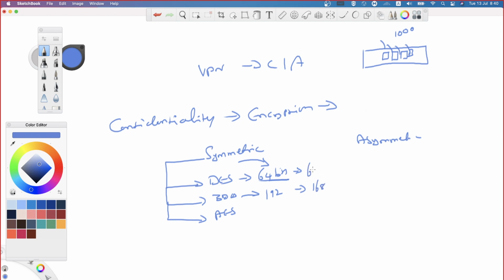But keep in mind, 168 or what? 192 minus 24 is what? 168, correct, 168 bits. Fine. So here this is going to be 56. 3 into 56 is what? 168. That is the actual usable key size of your triple DES.